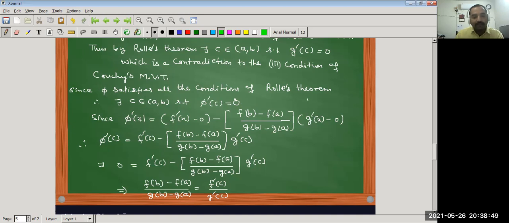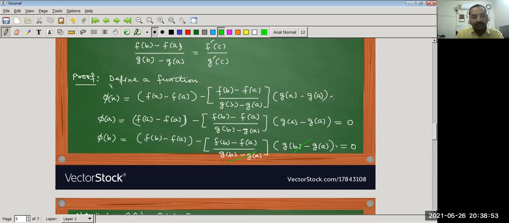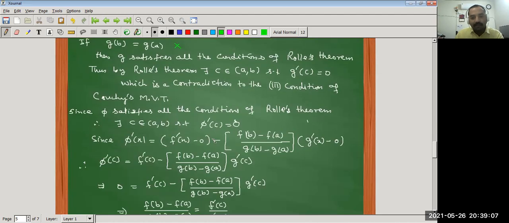Now, how can we find phi dash x? This is phi x. If we differentiate this, we get f dash x minus, f(a) is constant so its derivative is 0, minus this constant term, we take it out, g dash x minus g(a) is again 0. So we get f dash x minus 0 minus (f(b) minus f(a)) upon (g(b) minus g(a)) into g dash x minus 0.